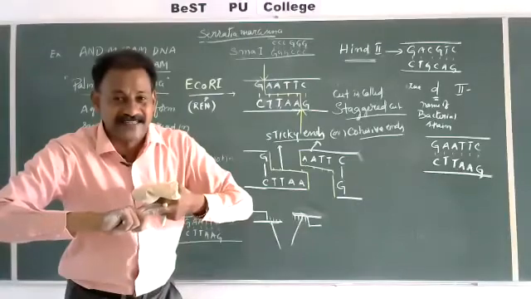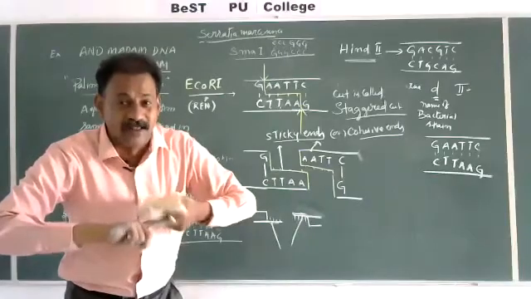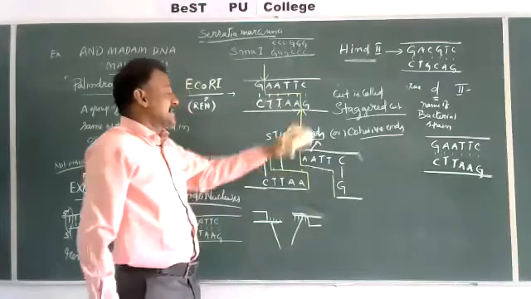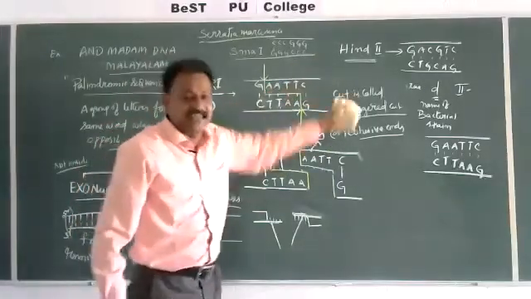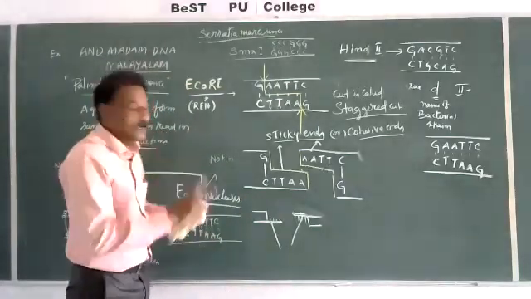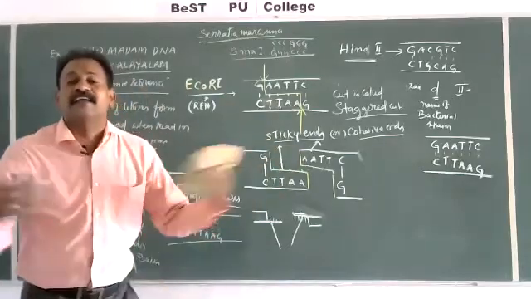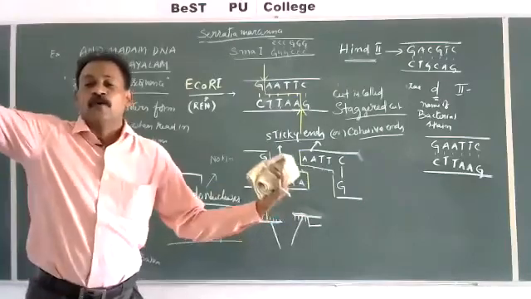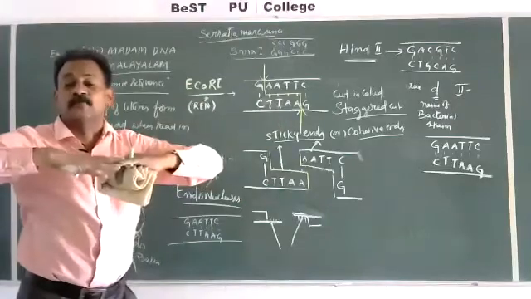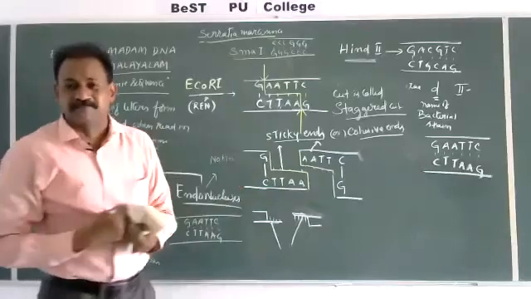Cohesive ends are sticky, easily attachable, joinable, combinable ends. This activity is helpful in recombinant DNA technology. We can join any 2 or 3 different DNAs having the same type of ends to produce a new recombinant DNA, a genetically modified organism.